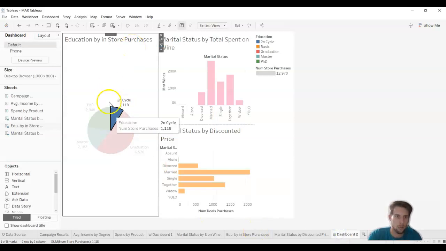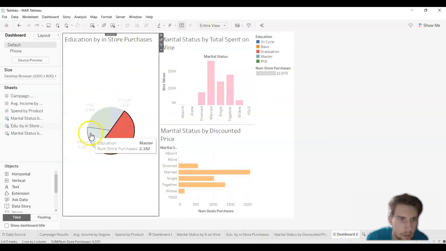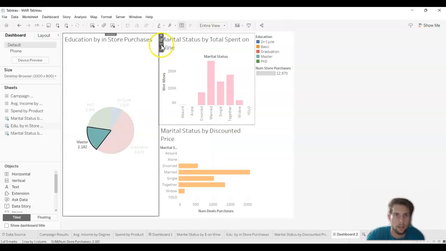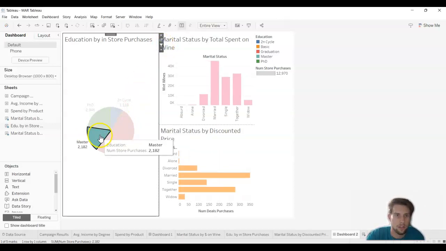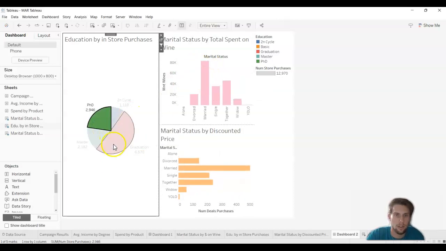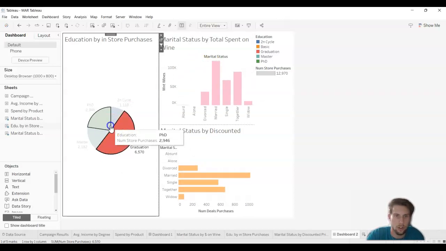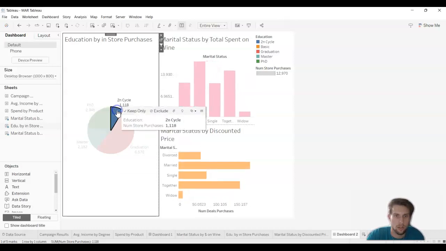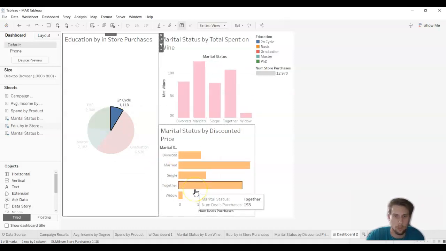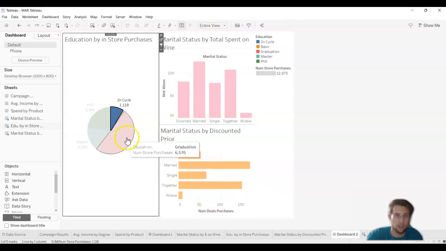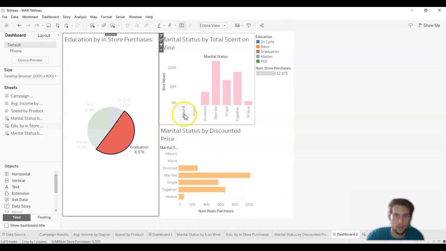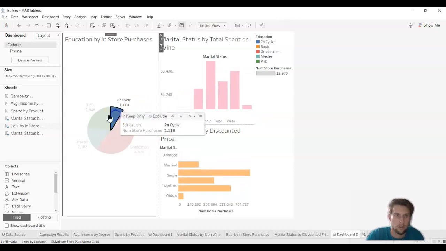Now going into my dashboard, as I click around here, let me use the filter. It goes up by married. See the numbers churn. Second cycle has more people that are together by deals that are made, or purchases that are made through discounts or deals. And there we go.